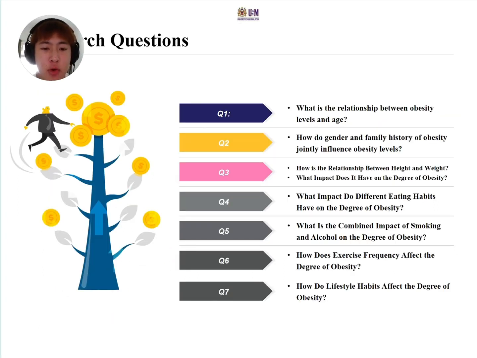In designing the questions, I analyzed the dataset by isolating several highly correlated data such as age, gender, lifestyle habits, and other factors. Starting with age, I gradually analyzed the effect of gender, height and weight, and eating habits on obesity.